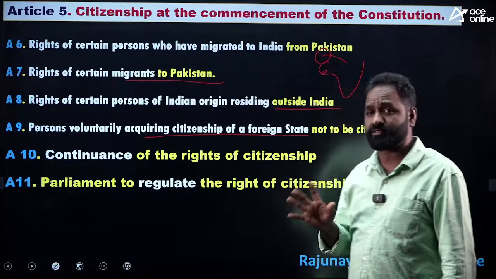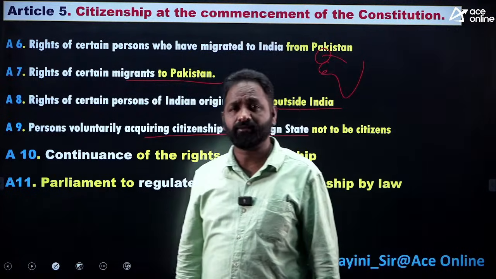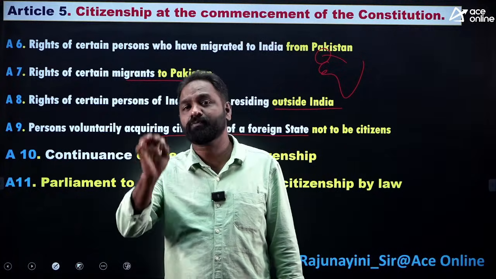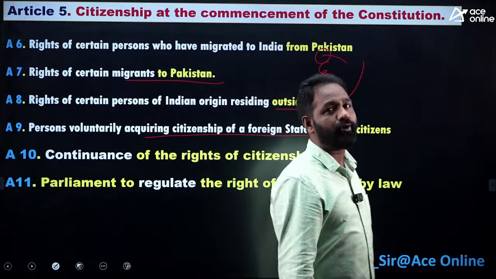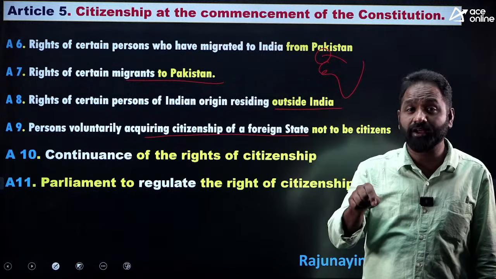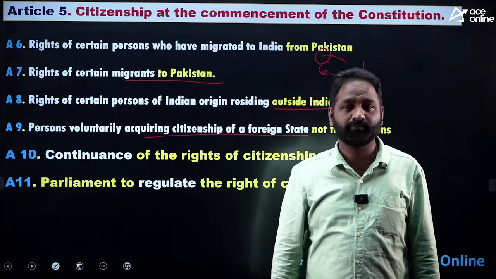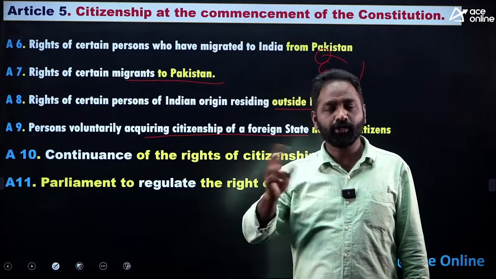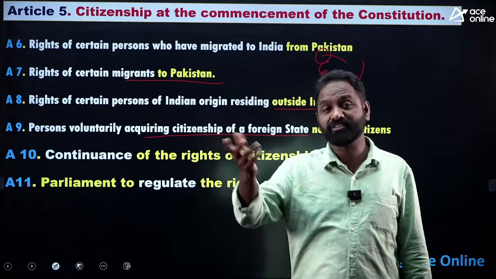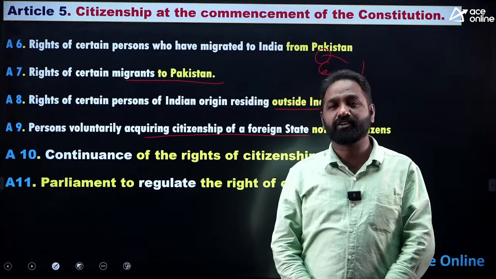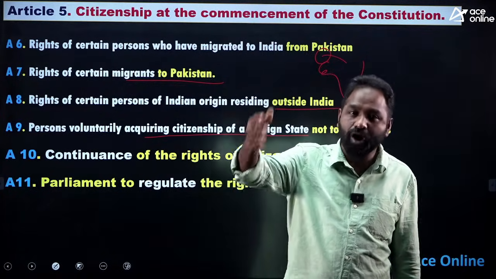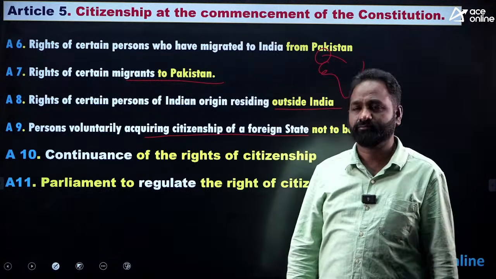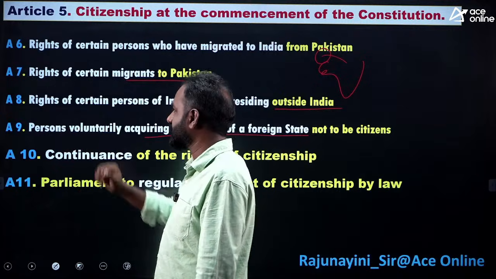What Article 9 says is, suppose I am an Indian living in the USA, and recently I got citizenship of the USA. Once you get the citizenship of another country, immediately you will not be considered an Indian citizen, because in India we don't accept dual citizenship. Either you should be an Indian citizen or a foreign citizen. You cannot be a citizen of India and the USA simultaneously. If any Indian citizen staying in another country gets the citizenship of that country, he will immediately lose the Indian citizenship. That's it. That is called Article 9.